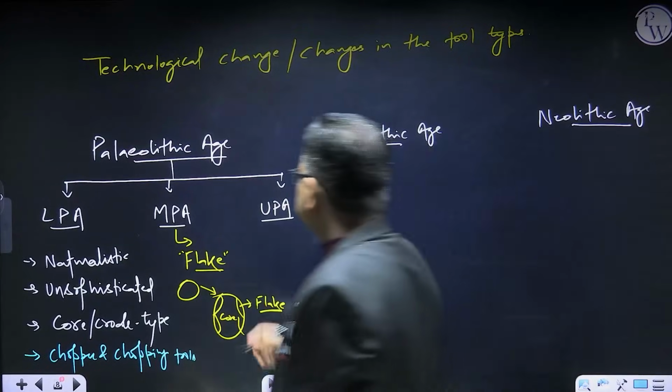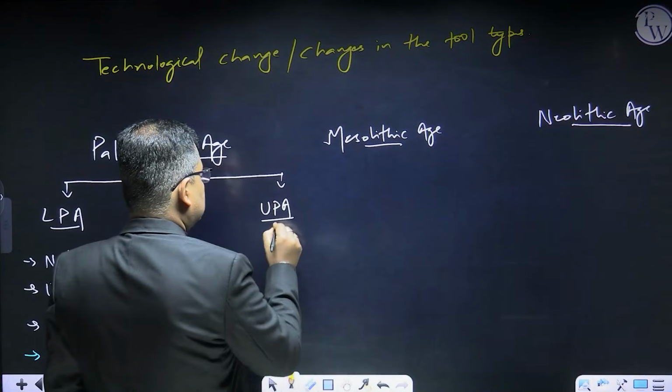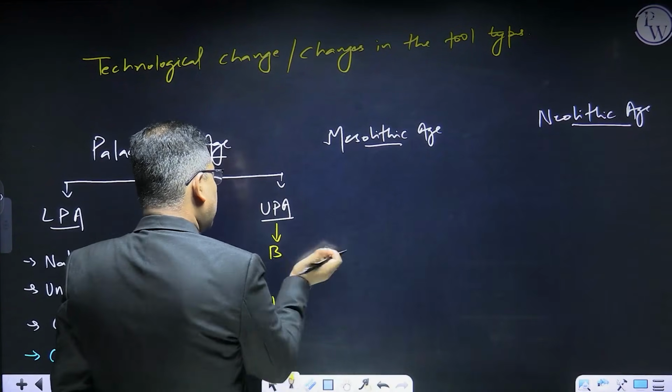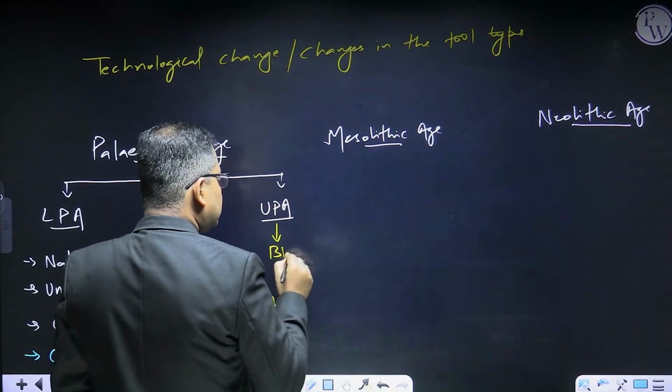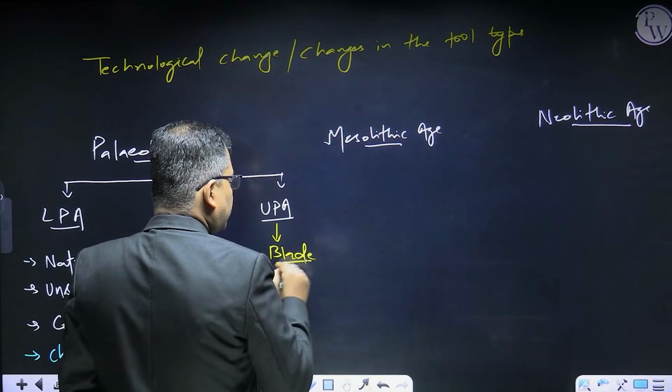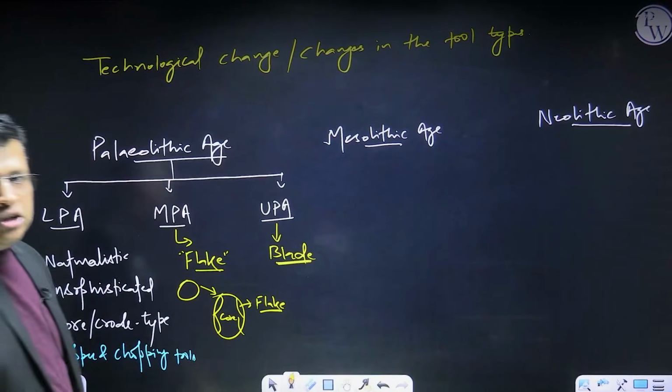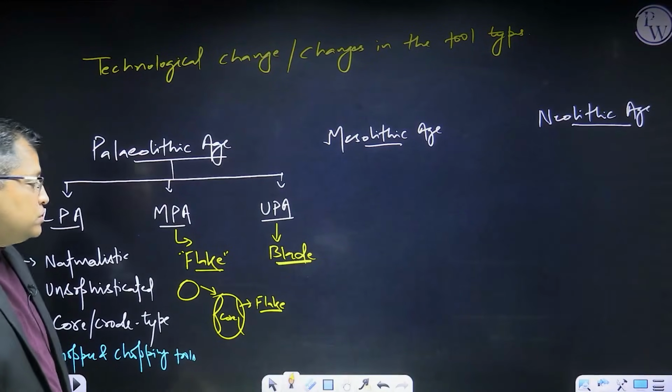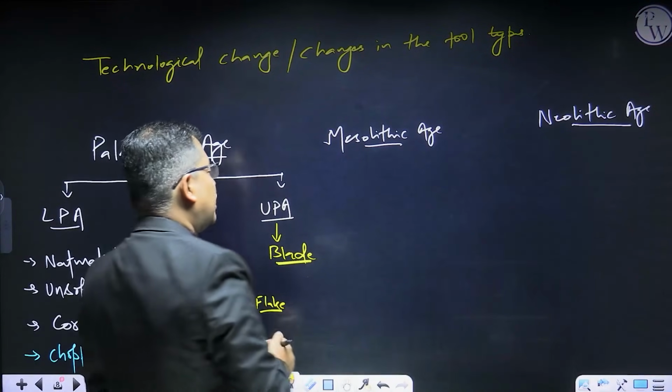And when we come to this side, Upper Paleolithic Age, there were bone tools, and blade technology was there. So blade technology or the blade type of tools was used during this period, Upper Paleolithic Age.